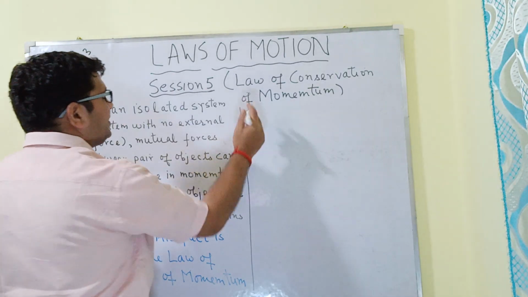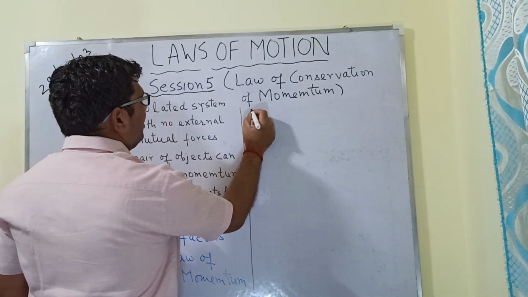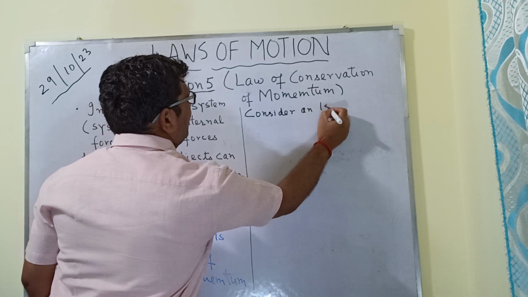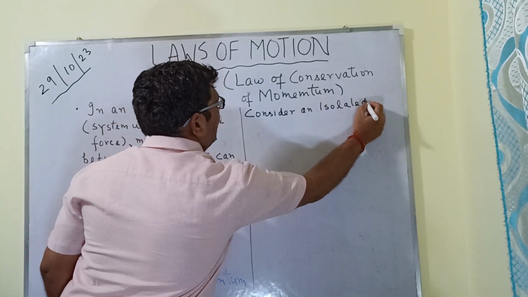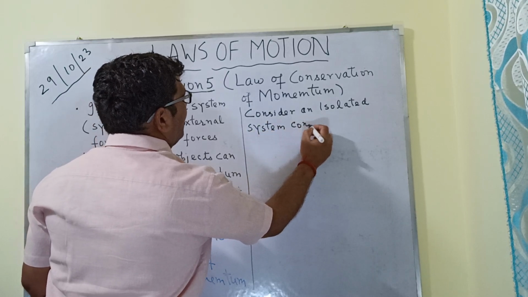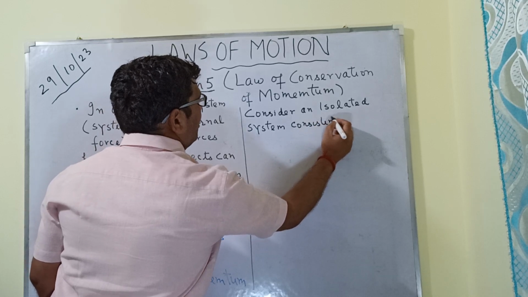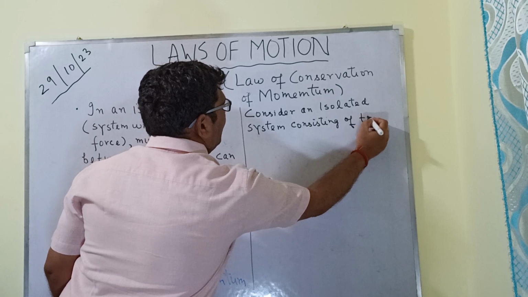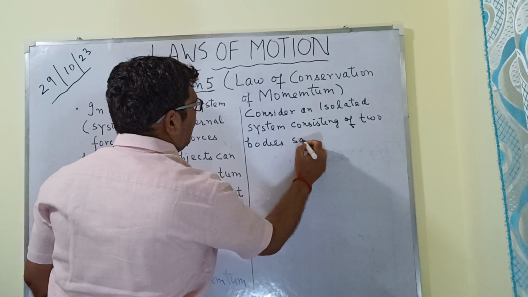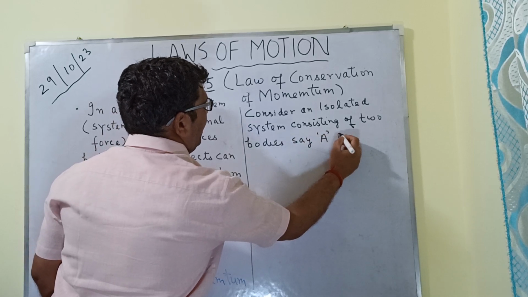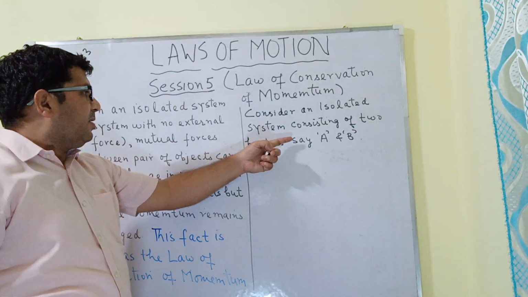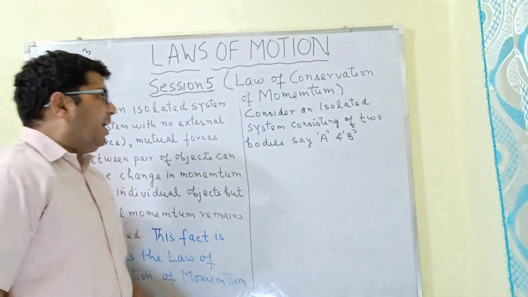So let us consider an isolated system consisting of two bodies, say A and B. And what is an isolated system?